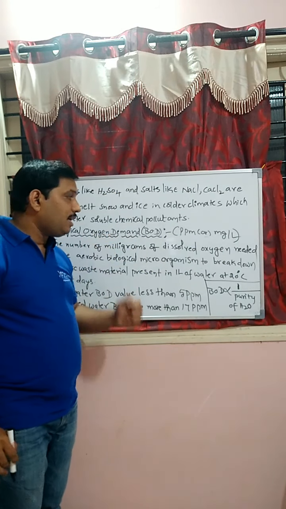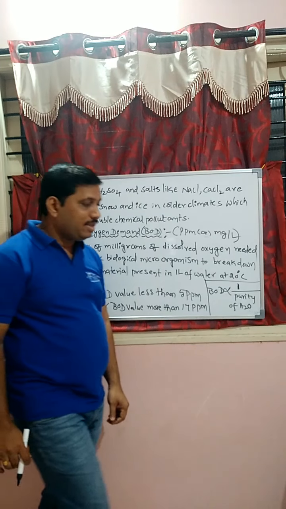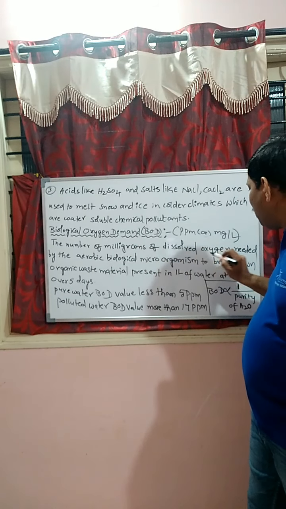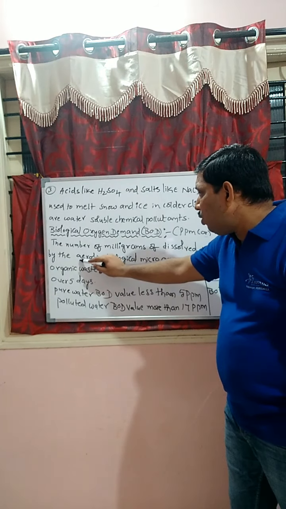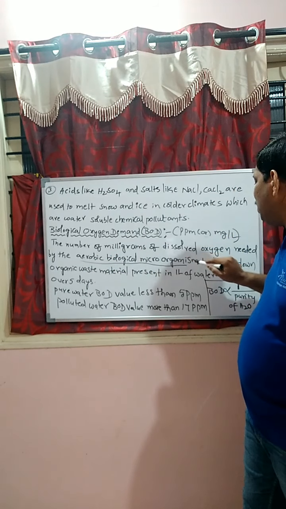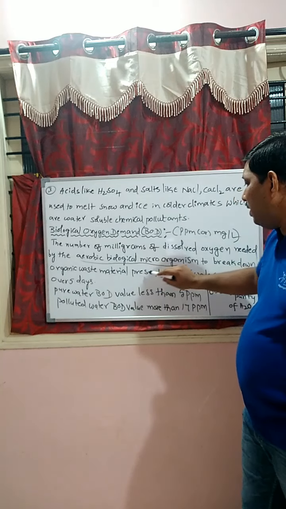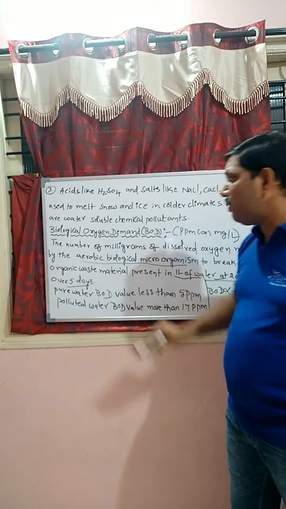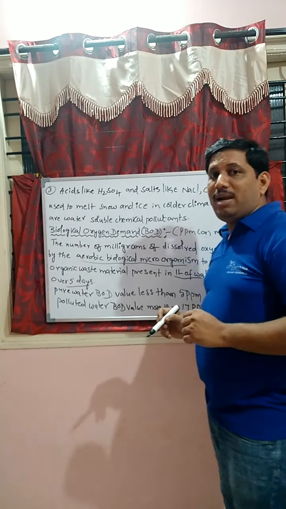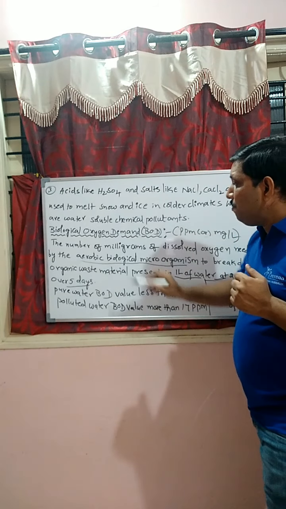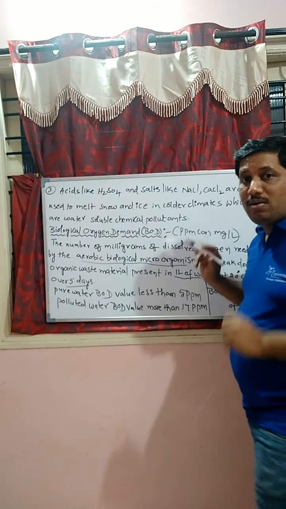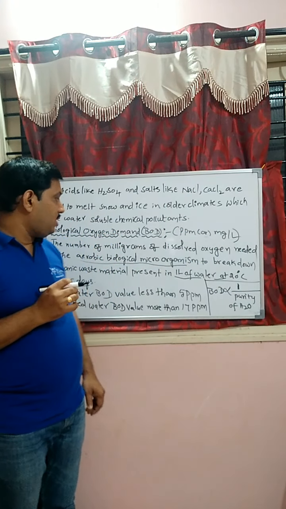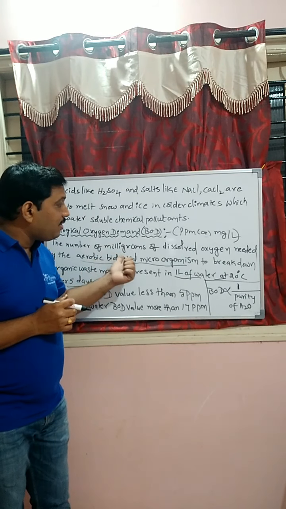Next, students, from the NEET and competitive point of view, one very important topic after dissolved oxygen is biological oxygen demand. That is the number of milligrams of dissolved oxygen needed by the aerobic biological microorganisms to break down the organic waste material present in 1 liter of water at 20 degrees centigrade over 5 days, known as biological oxygen demand.